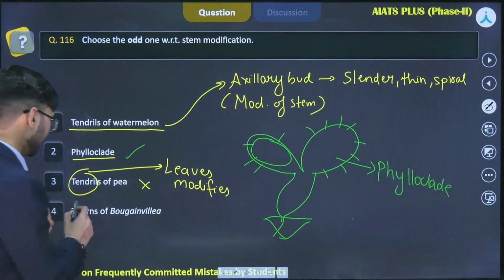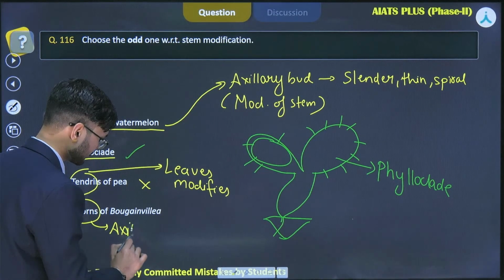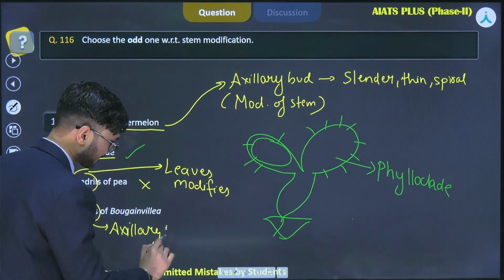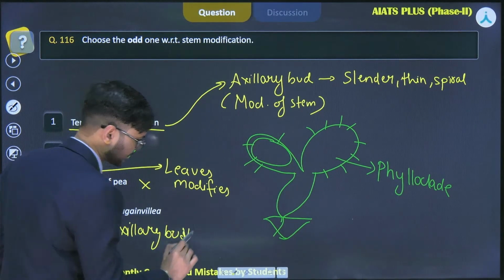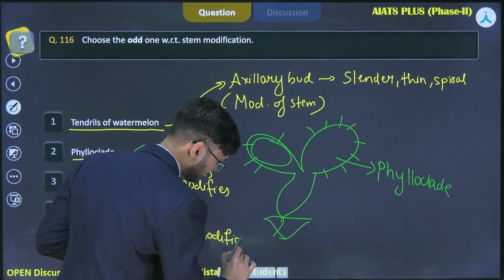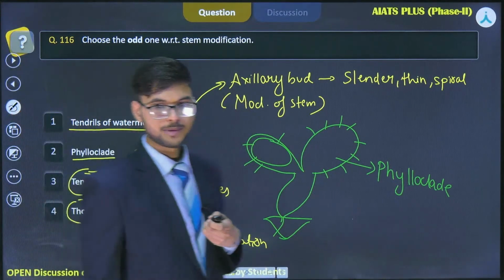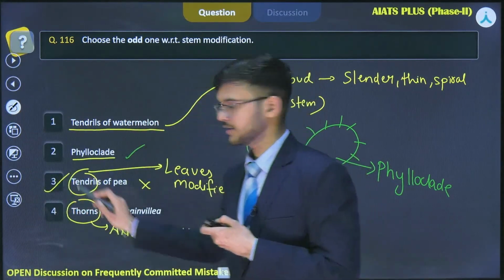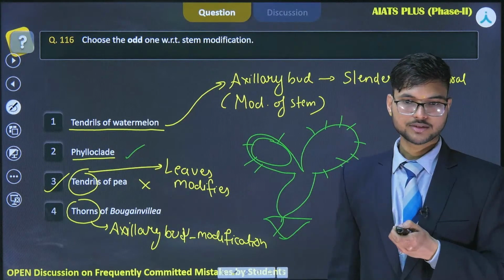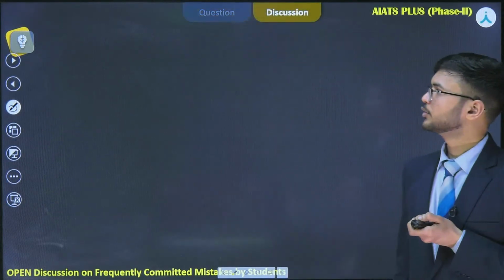So thorns of bougainvillea is again a modification of axillary bud or a modification of stem. Okay. So here our correct answer for this question will be option number 3. Yes, Roman, your answer is correct. Very good. Now let's move to the next question.